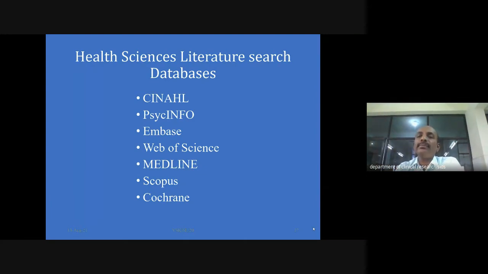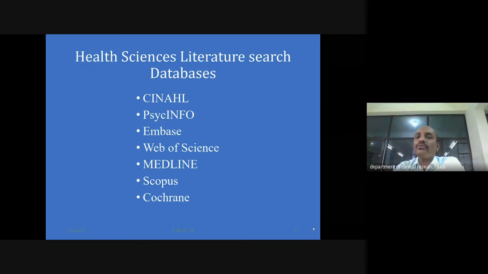So what are the databases? In simple terms, a database is nothing but a library. When you go to a physical library, you do have various racks. Those racks are going to have various textbooks. It may be orthodontics, physiotherapy, nursing, periodontics, oral surgery, oral medicine, or advanced research science, or material science. Like that, you do have various racks. In the digital database also, you have a similar category. These are served and saved in various websites or mother servers. We say them as mother servers.